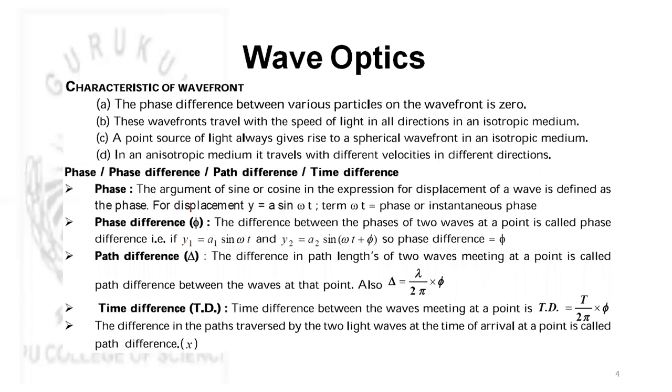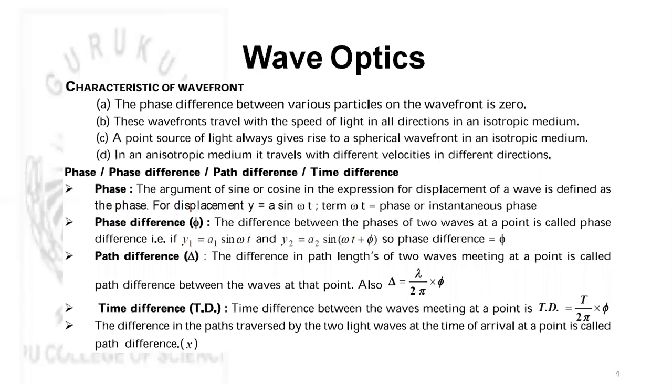Now coming to the characteristics of a wavefront, the phase difference between various particles on the wavefront is zero. These wavefronts travel with the speed of light in all directions in an isotropic medium. A point source of light always gives rise to a spherical wavefront in an isotropic medium. In an anisotropic medium, it travels with different velocities in different directions.